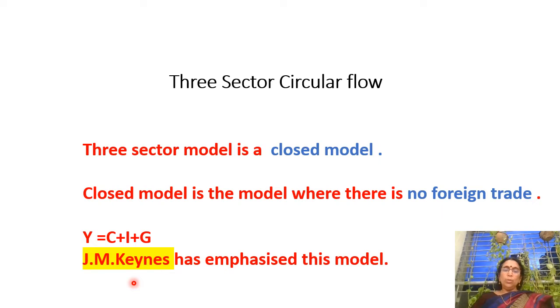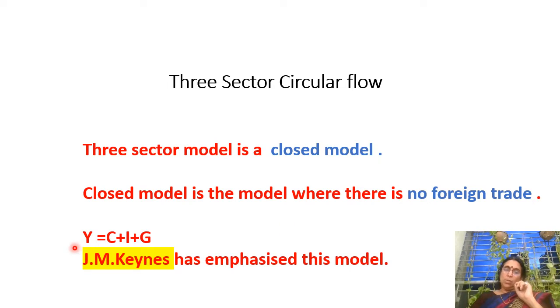Today, I am going to talk about the three-sector model circular flow. We know that the three-sector model is a closed economy model. What do you mean by closed economy? A closed economic model is the model where there is no foreign trade. That means whatever is produced is consumed and moving within the economy itself.